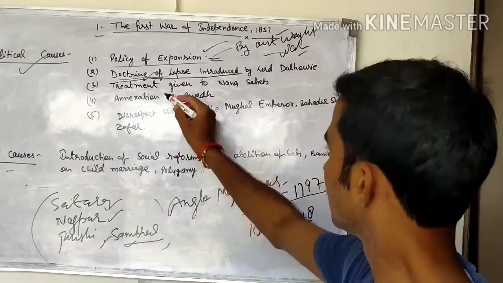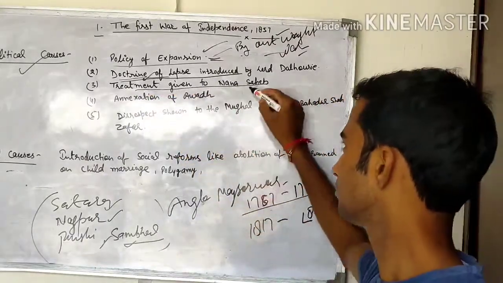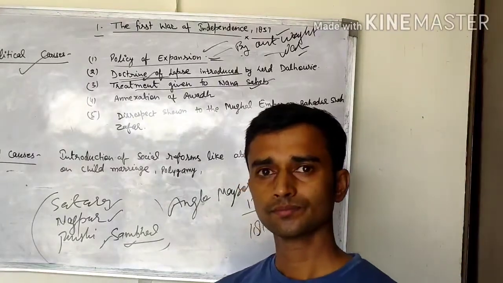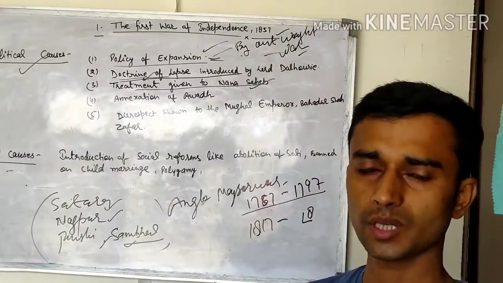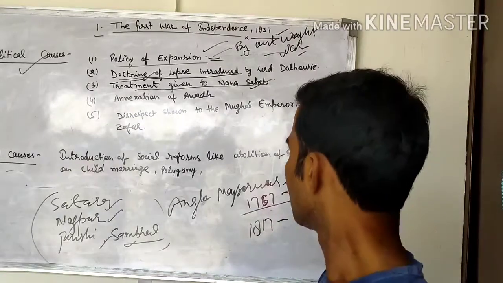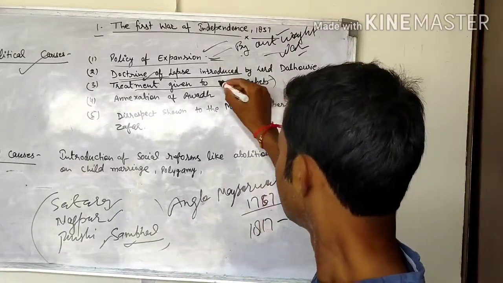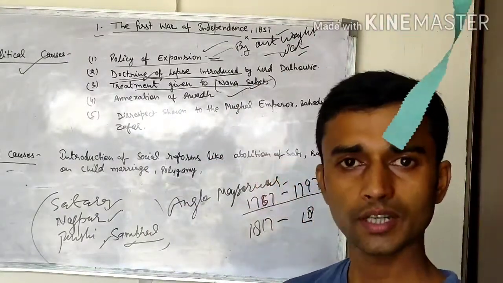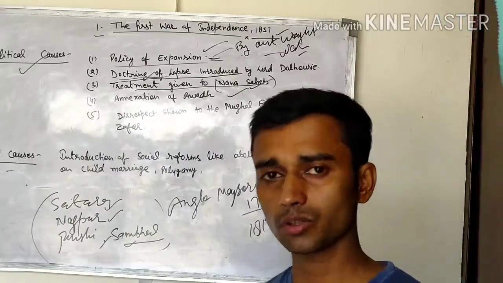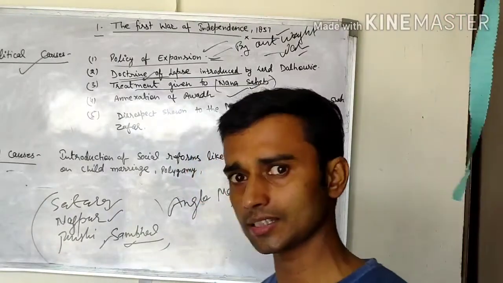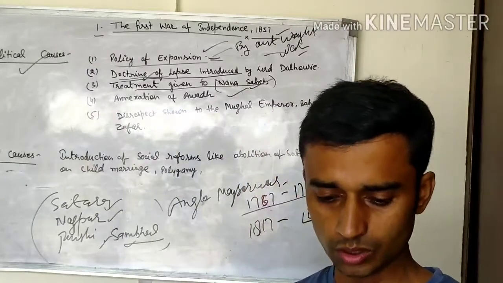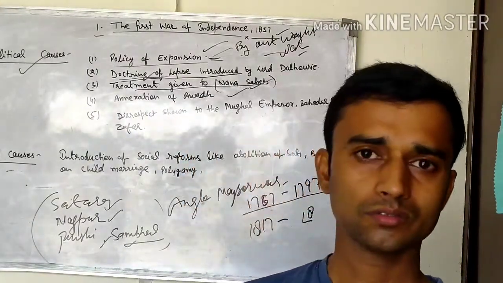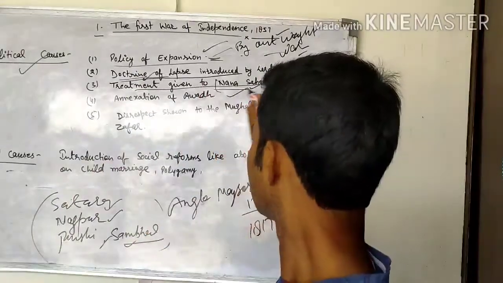After that, the treatment given to Nana Sahib. Nana Sahib was the adopted son of Peshwa Bajirao II. After the doctrine of lapse, the Britishers stopped the pension of Nana Sahib. Finally, in the revolt of 1857, Nana Sahib also fought against the British government. So the treatment given to Nana Sahib was not good. It was a very unjust policy.